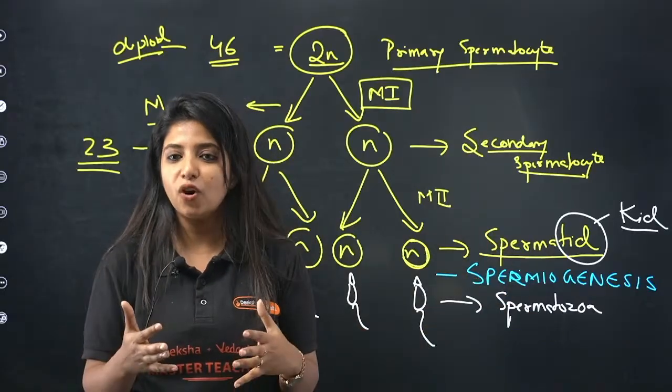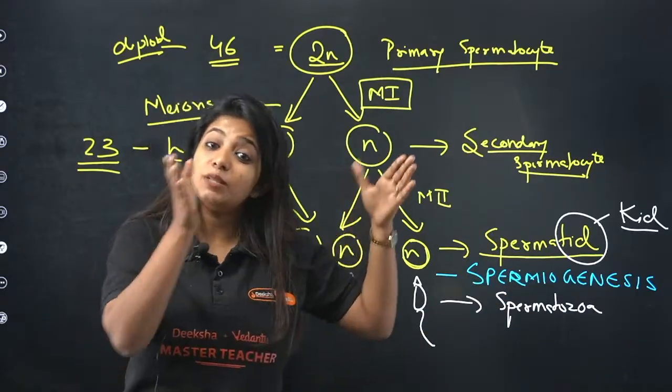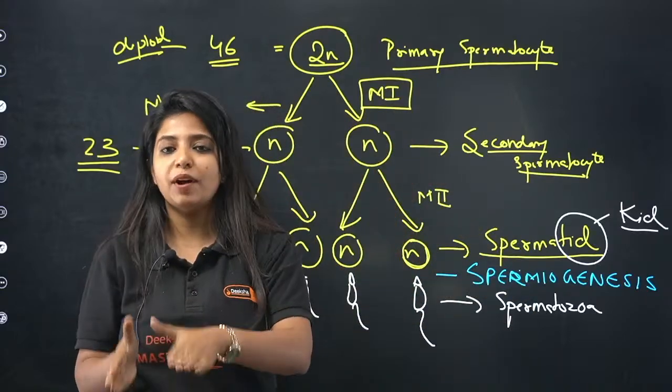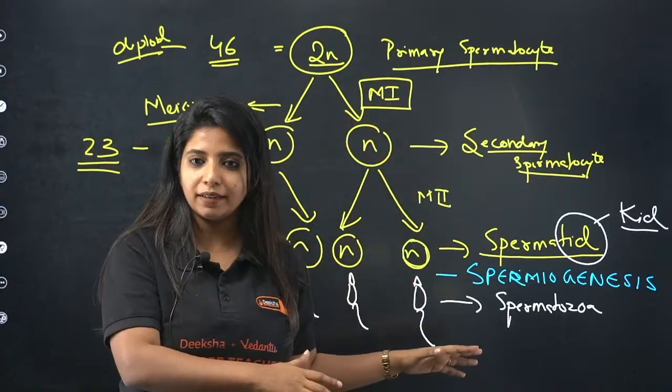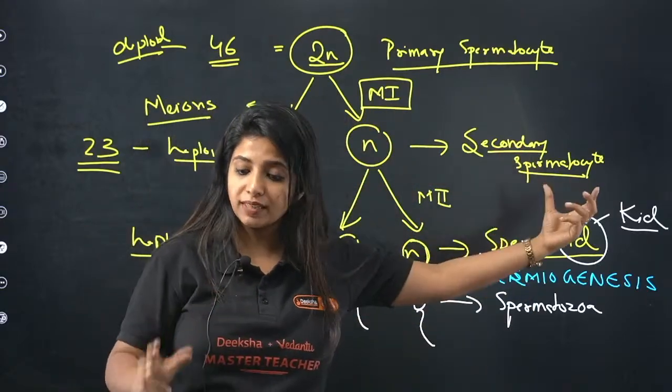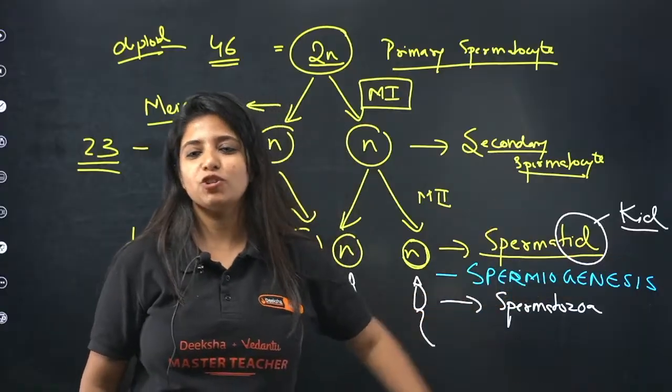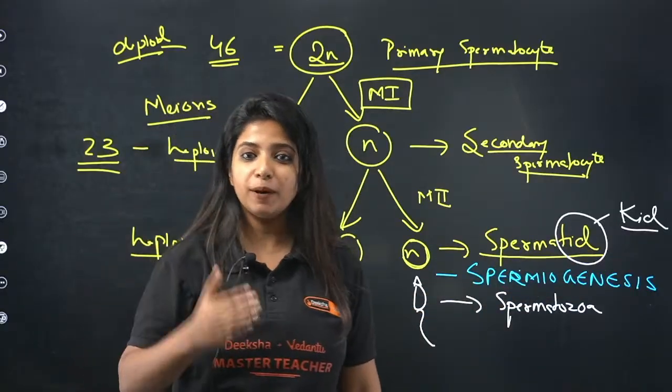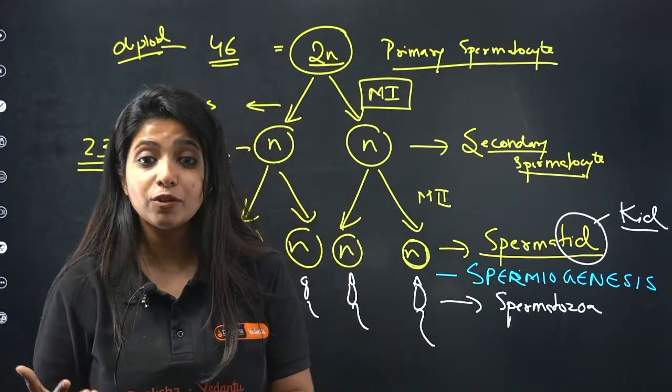That will be very wrong. You're telling it the wrong way around. It is spermatid that converts into spermatozoa, not spermatozoa into spermatid. You get it? So always remember, that's why I said it was a kid before and then it matured. And this process is known as what? Spermiogenesis.